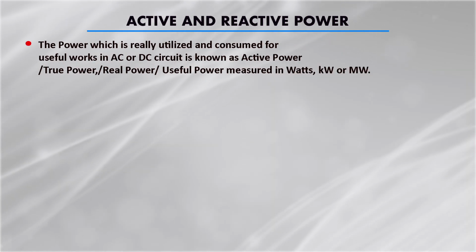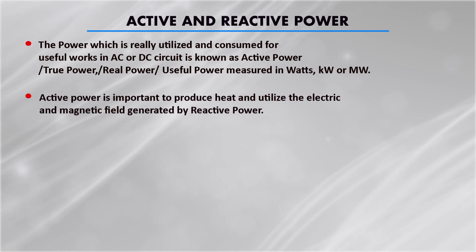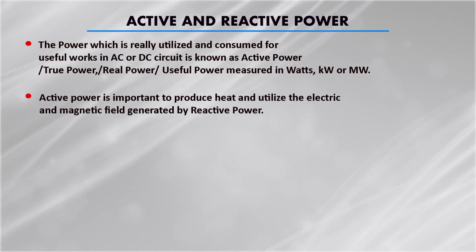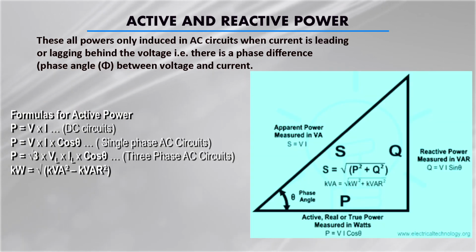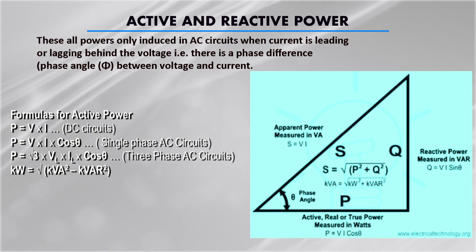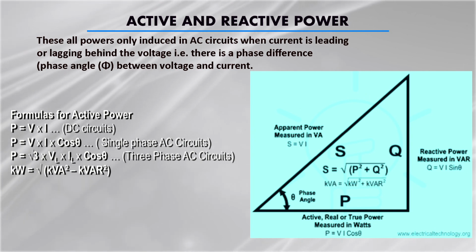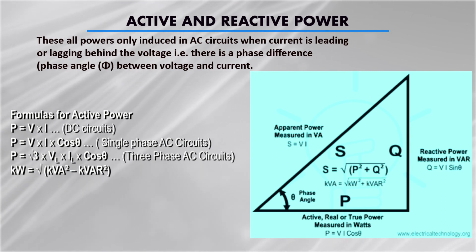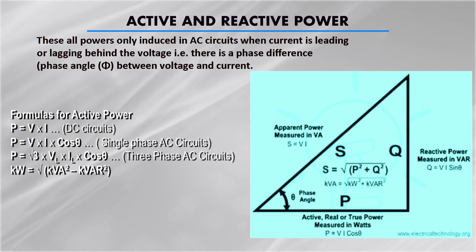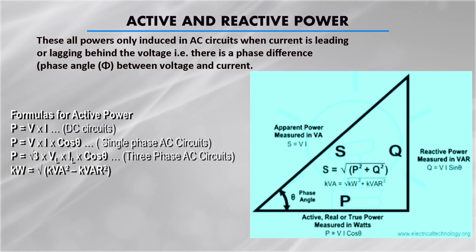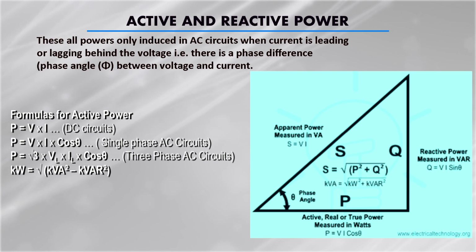Active power is important to produce heat and to utilize the electric and magnetic field generated by the reactive power. When you see the formulas of electric power, in the case of a DC circuit, P is equal to V into I. In a single phase AC circuit, P is equal to V into I cos theta, where theta is the phase angle in the power triangle. In a three phase circuit, P is equal to under root 3 VL IL cos theta, that is, under root 3 times line voltage, line current and cos theta.